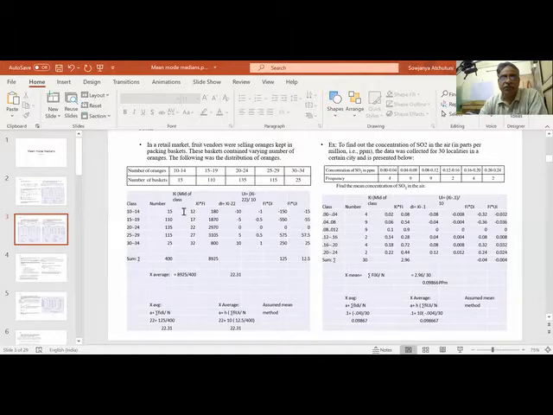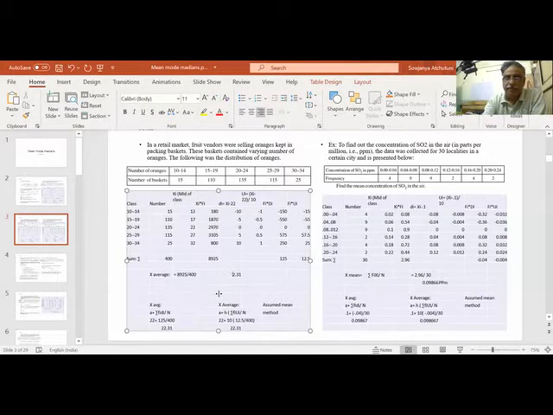Now xi into fi. Xi is 12. Xi is not 10 to 14. 10 to 14 is the range. So this range we have converted to xi, 12, in between, average. So xi fi and sigma xi fi is 8925. So when I do sigma xi fi by 400, I am getting 22.31. That is the average. There is no minus here. It is 22.31.